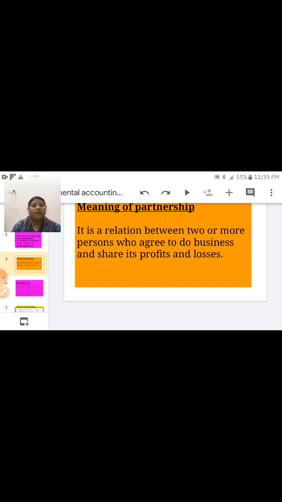According to the Indian Partnership Act 1872, every person can be a partner except the following. First is a minor. Second is a person of unsound mind, and third is a person disqualified by any law. You can note down. First is minor, second is person of unsound mind, third is person disqualified by any law.